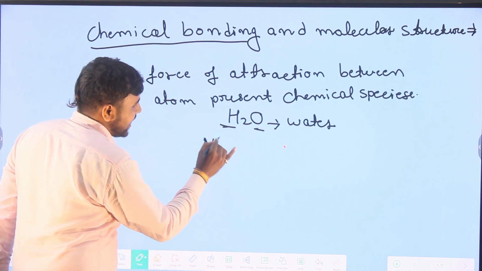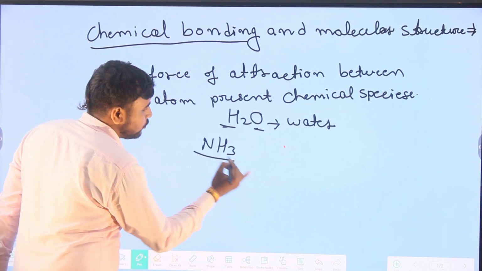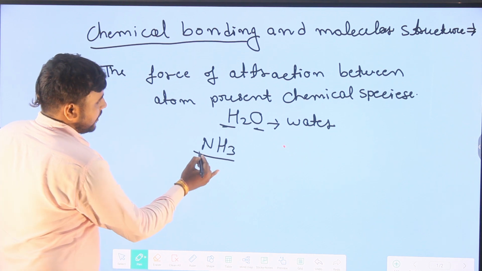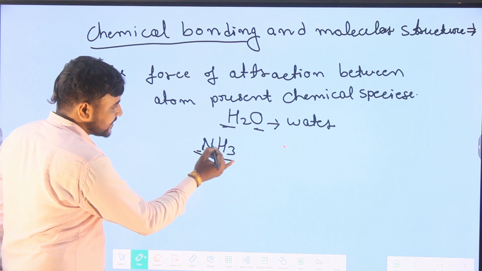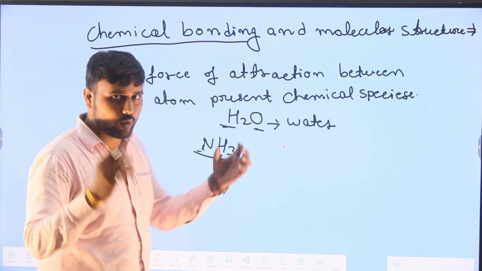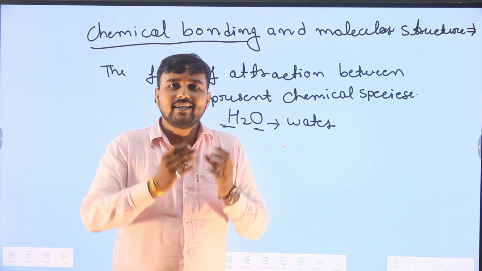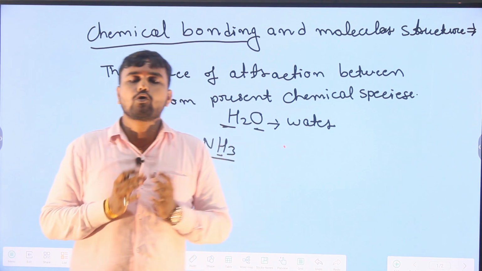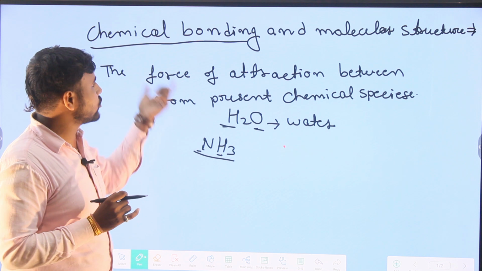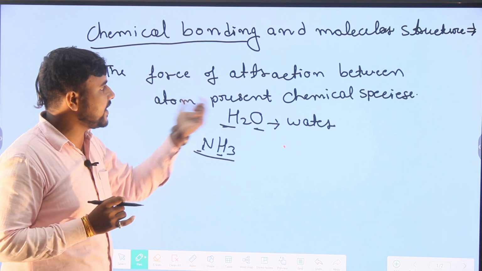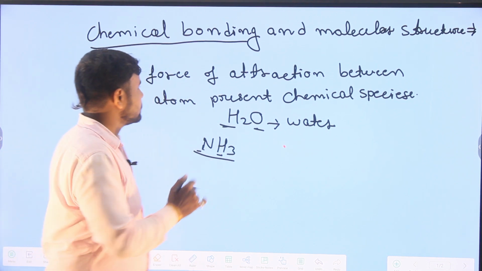Next we have NH3. In the molecules of NH3, nitrogen atoms and hydrogen atoms are present, and they have a force of attraction by which they are bonded with each other, and this force of attraction is known as chemical bonding. So chemical bonding is the force of attraction between the atoms present in chemical species.